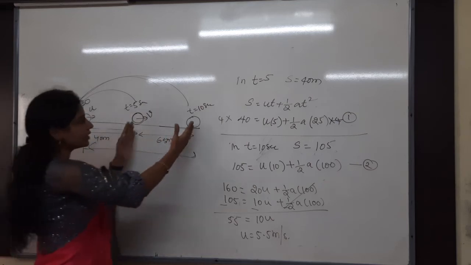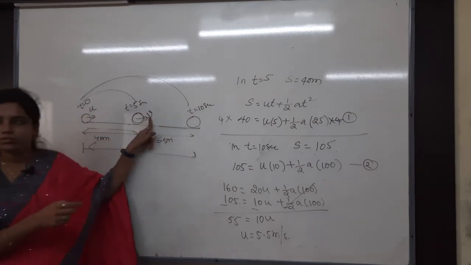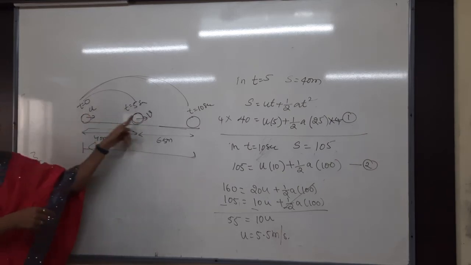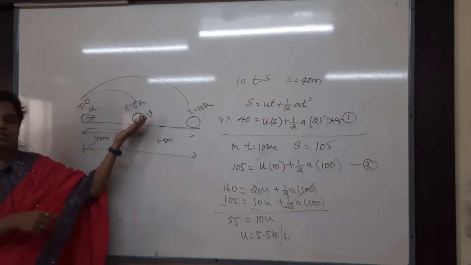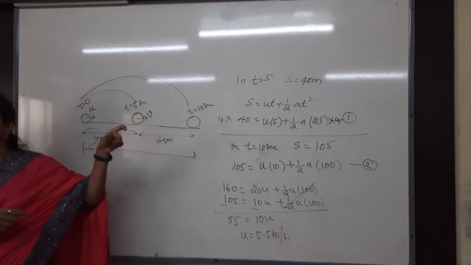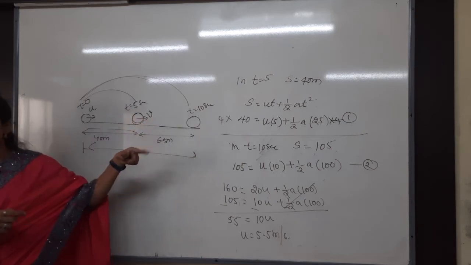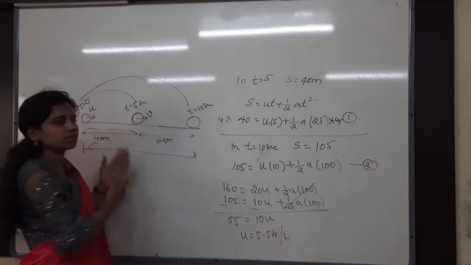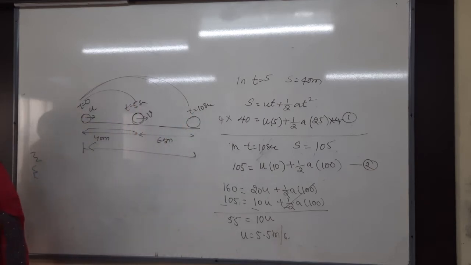If we consider this next half, can I take this as u? I cannot take this as u. What is the reason? It is already traveling this much distance. The velocity is changing, obviously. I did not say uniform velocity. I said uniform acceleration. If I had said uniform velocity, then I could take this also, from here to here also. But that word is not mentioned there.